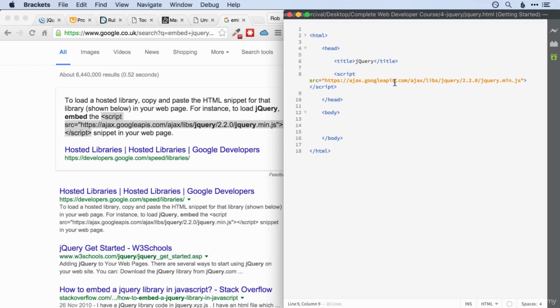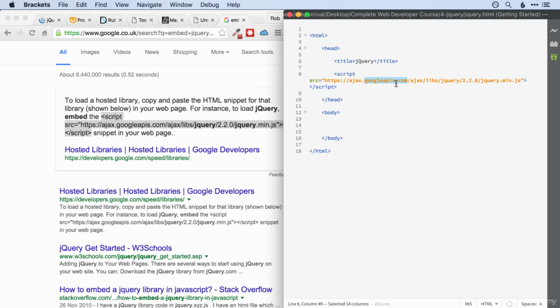Now this is a great way of doing things, and it's actually what I'd normally recommend for production websites. The URL googleapis.com is extremely reliable. It's probably faster than your own web hosting, and because a lot of websites already use this link, there's a good chance that it's already downloaded and cached on the user's computer. So if that's the case, they won't even have to download it again, which means that your website will load even faster. The slight downside, however, is that you are relying on another web service here.